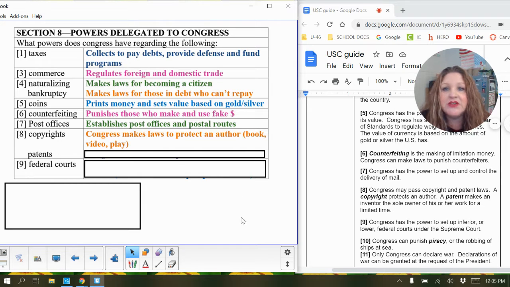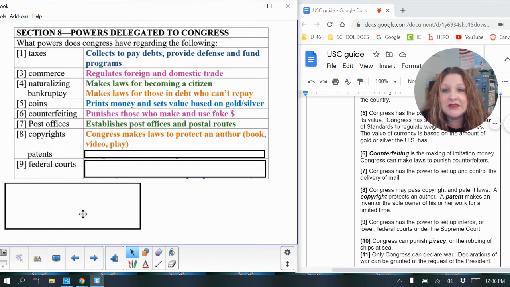For a copyright, Congress is going to make laws to protect an author. So this is like a book, a video, a play, music. Those are things that are authored by someone, that they've created. You can't just take those things and use them without permission. You can't copy them and put them out places. This goes along with the warnings you see at the beginning of a DVD or a Blu-ray disc. That's a warning from the FBI about copying and selling them. That's illegal to do. That is breaking the copyright laws.